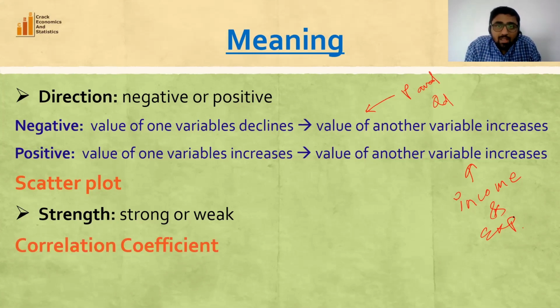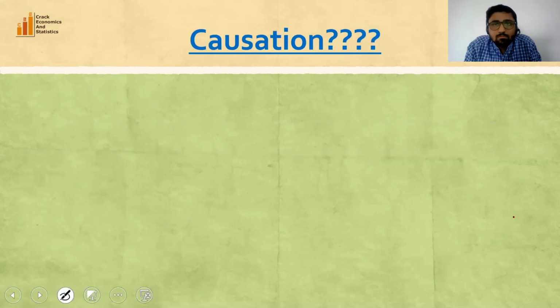So whether two variables are strongly associated with each other or weakly associated with each other, whether this relationship is strong or weak between two variables, that can be identified with the help of the correlation coefficient. So the correlation coefficient gives us the direction and intensity of the association between two variables.